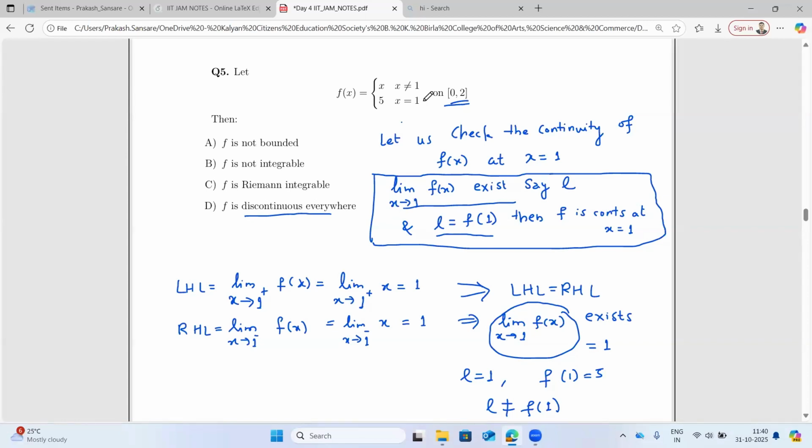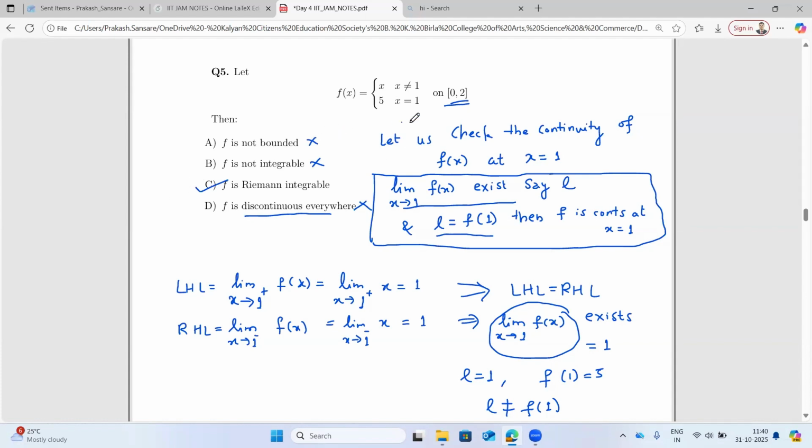So the option 1 will not come because this function is defined on the closed interval, and you can definitely find the bound for this. So 5 is the upper bound and 0 is the lower bound. So this is bounded. Not bounded will not come because it is bounded. F is not R integrable will not come because we have just shown that F is R integrable. So option 2, F is R integrable.